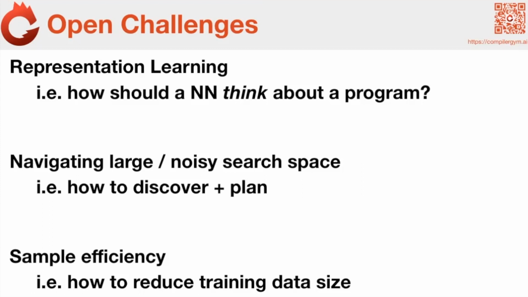And then finally, sample efficiency. When you've got such a large space and you've got so many programs, how are you going to actually learn something in a reasonable amount of time? Reinforcement learning approaches have historically been very data hungry, and so can we do better than that?